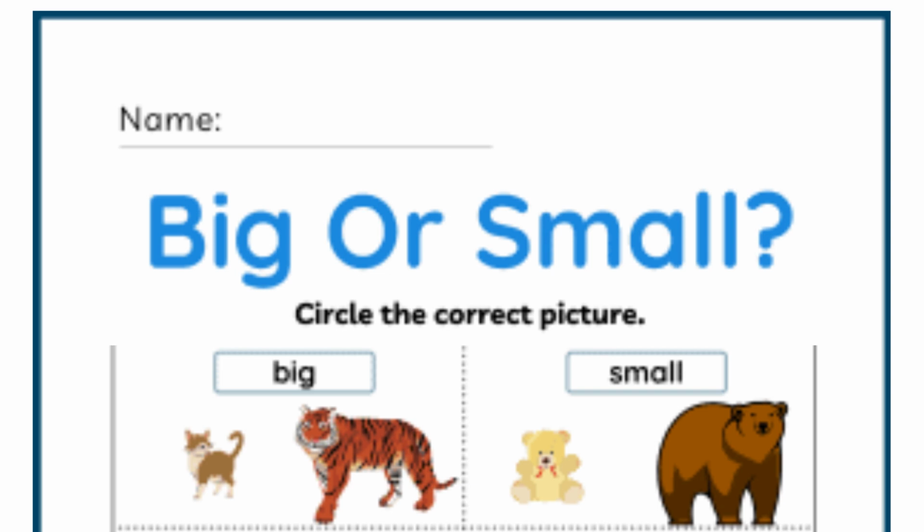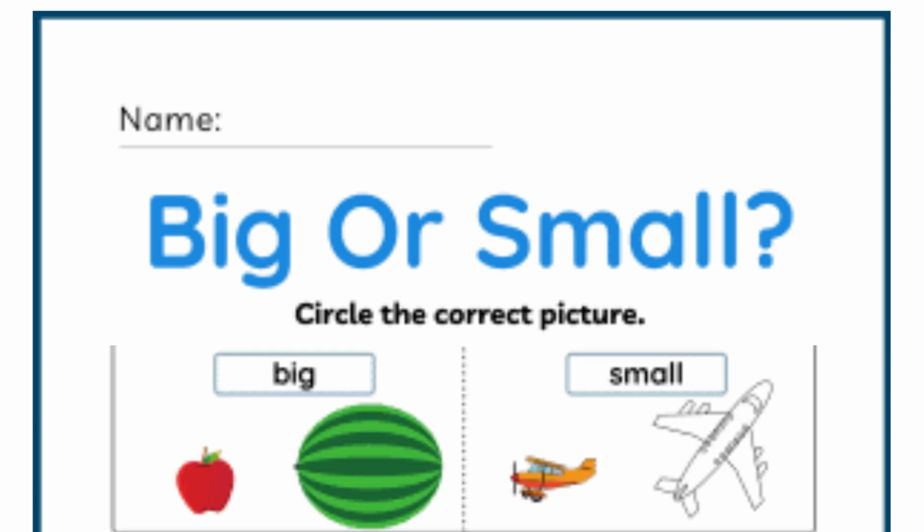And which animal is small in the bears? Is this the stuffed toy or the real bear? Yes, this stuffed toy is small. Which fruit is small and which fruit is big? Yes, watermelon is big. Which aeroplane is small? The brown one. Yes, you did it.